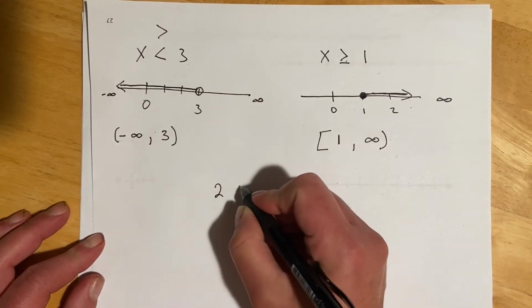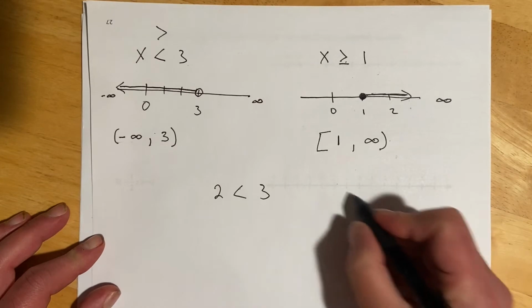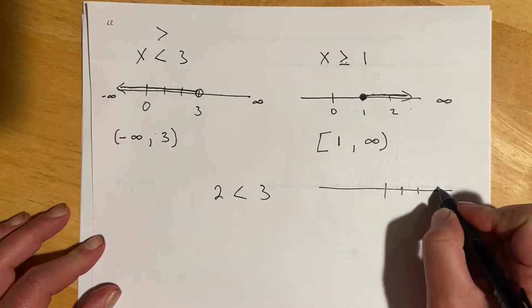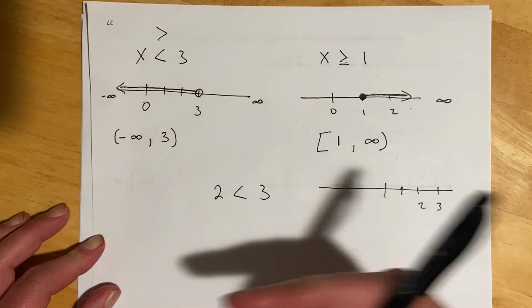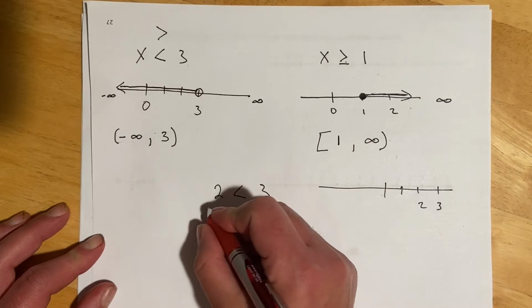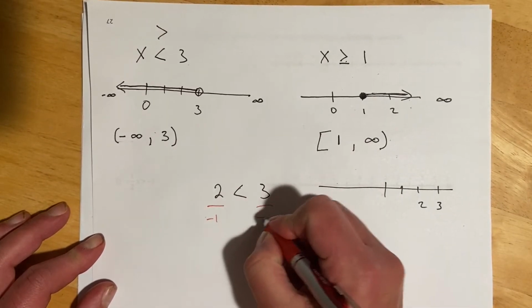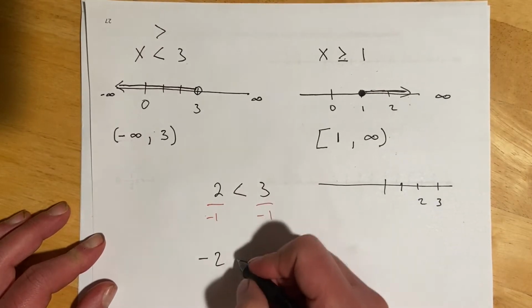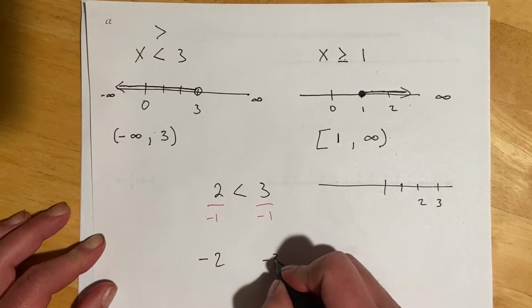So if I have 2 is less than 3, well, 2 is less than 3, right? If I have a number line, and right here, 1, 2, 3, there's 2, 3. 2 is to the left of 3, so that is true. If I divide or multiply both sides by negative 1, and now I have negative 2, if I don't do anything, I'd write less than negative 3.